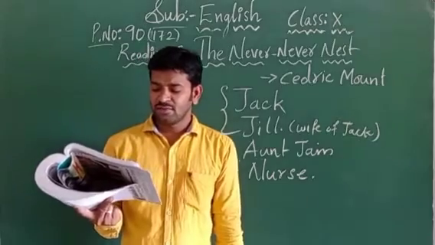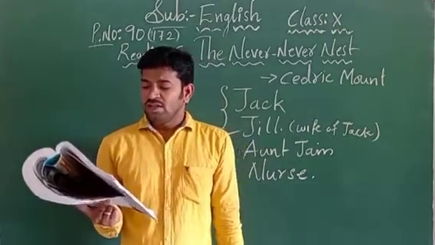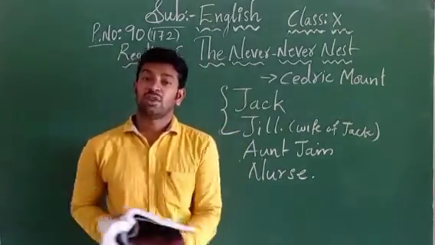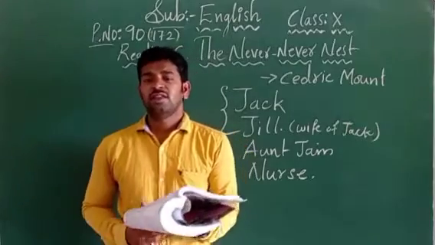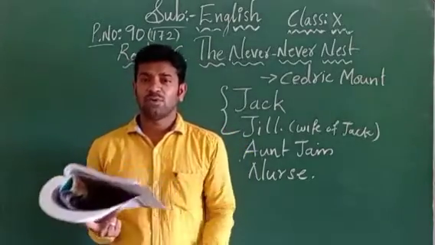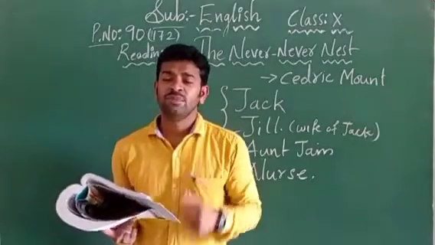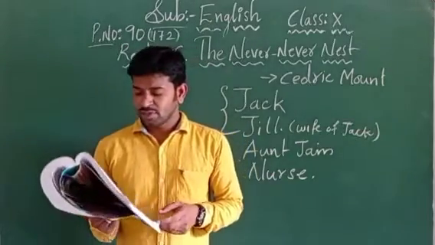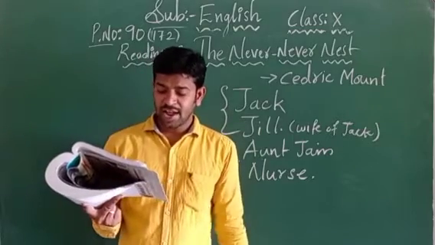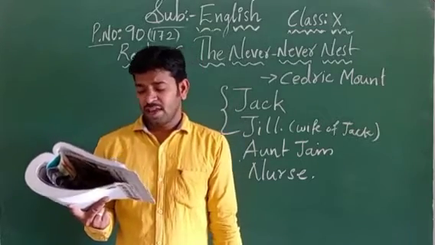Here Jack's salary was only 6 pounds, children. If you refer to the textbook, it is given that Jack's salary is only 6 pounds, but the expenditure he is making on the installments is about 7 pounds 8 and 8 pence a week.